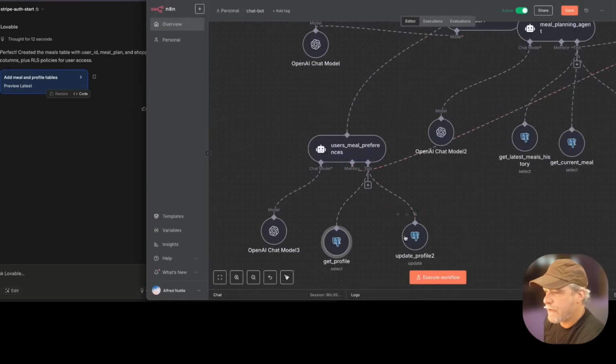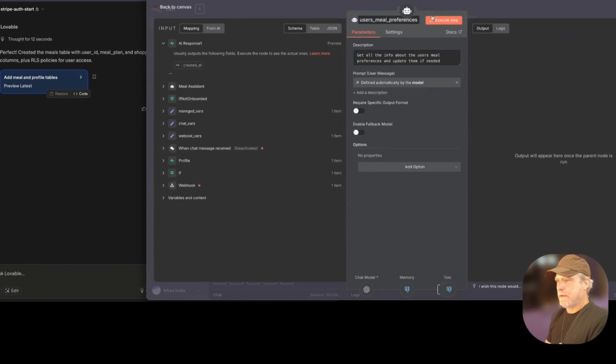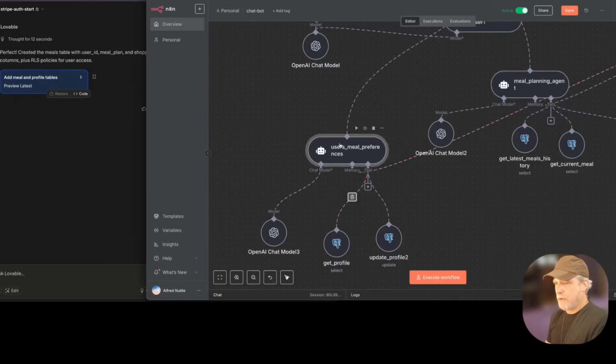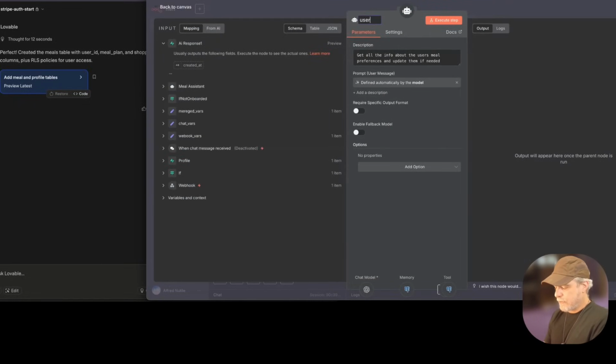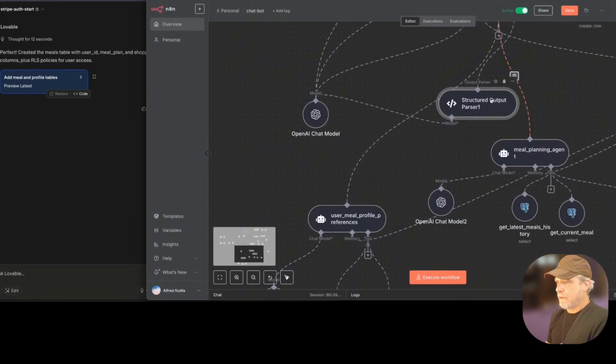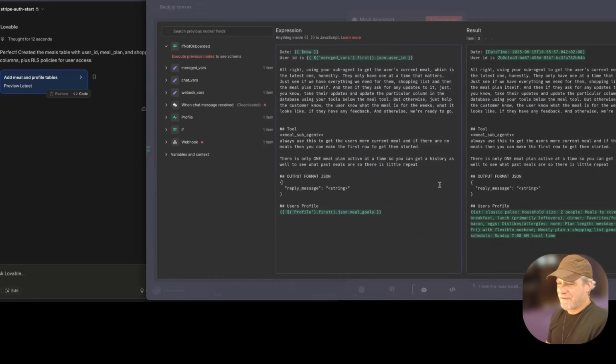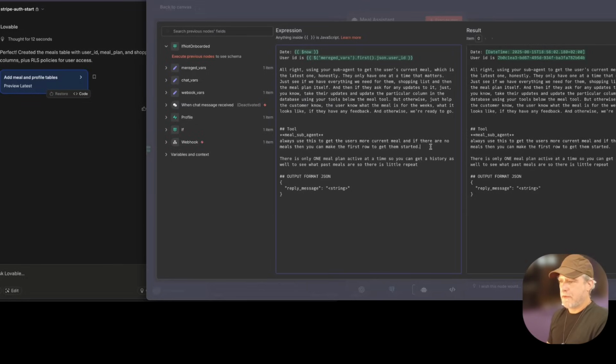Okay, so we have our get profile, our update profile. Now, did I put in the wrong one? Hold on, sorry. User meal profile preferences. Okay. So we're going to go back up to this. It's still messy. We can clean it up after. Get rid of that. And we're going to register another tool here. Not that we have to. I just think I'd rather play it safe. Always.